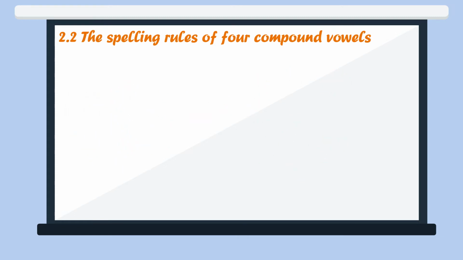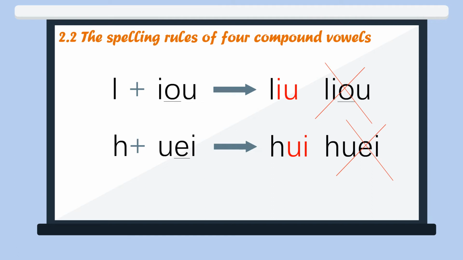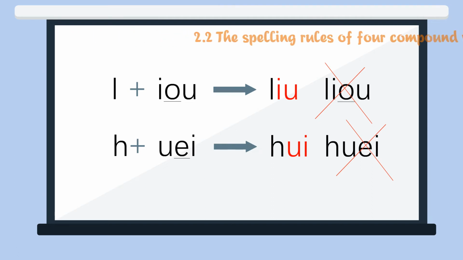For example, when yo goes with the initial consonant L, it should be written as liu, L-I-U, not L-I-O-U. When wei is after an initial consonant H, it should be written as hui, H-U-I, not H-U-E-I. 你学会了嗎？